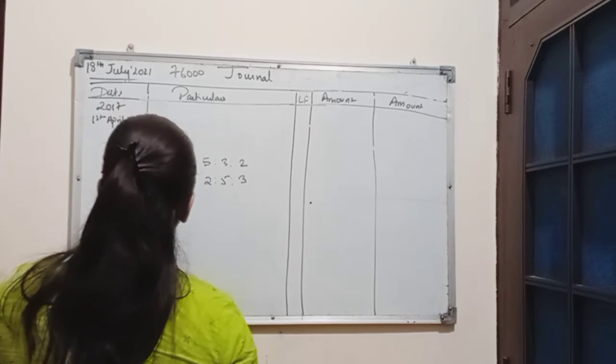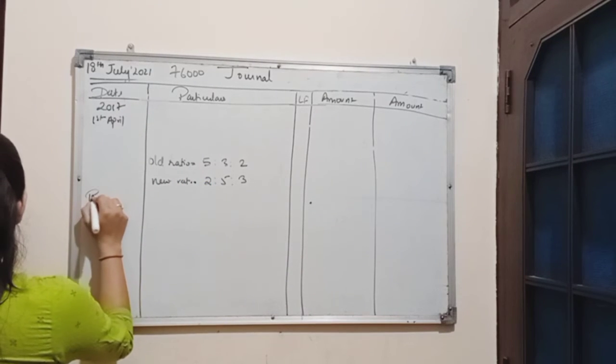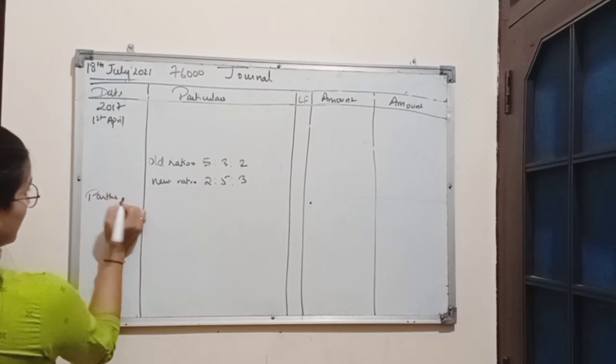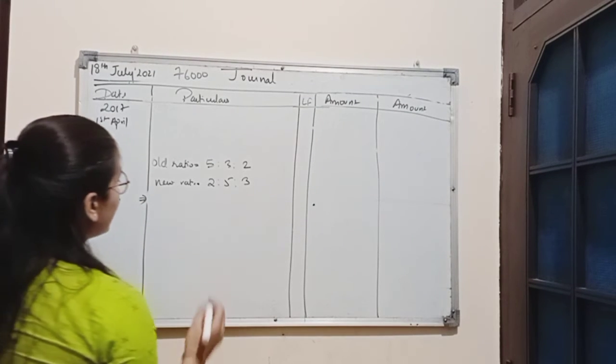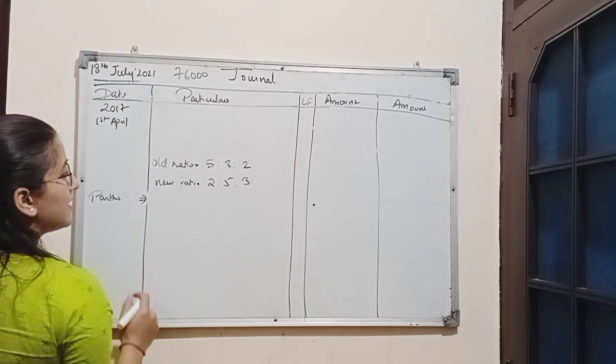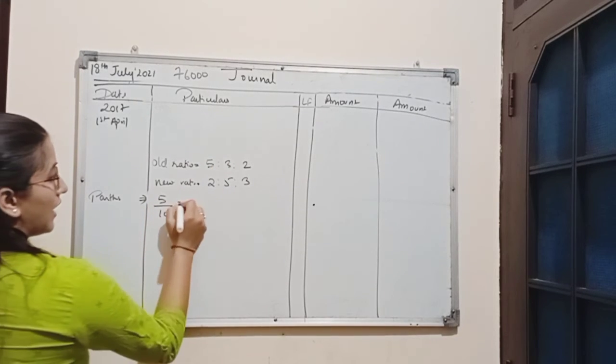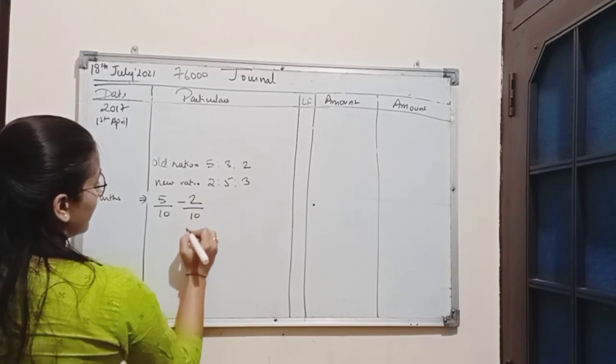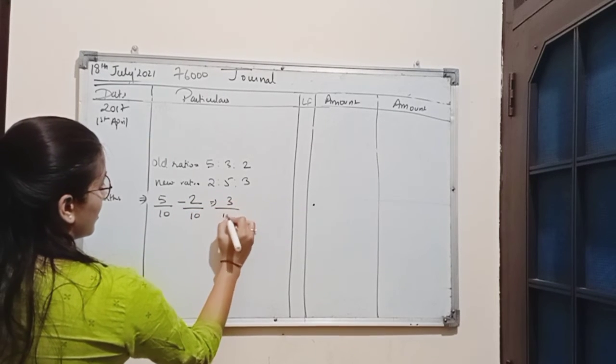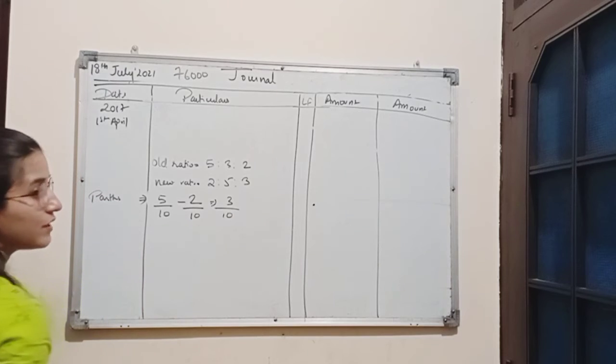So first we will find out each partner's sacrificing or gaining share. The old share of Parth is 5/10 and new share is 2/10. If we solve this, we will get 3/10.